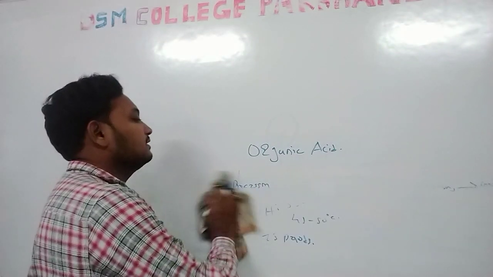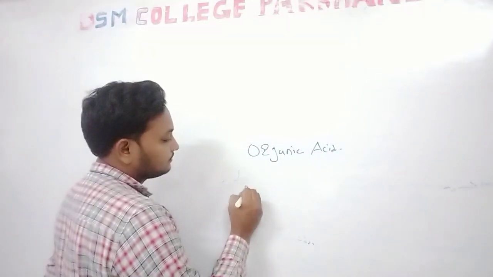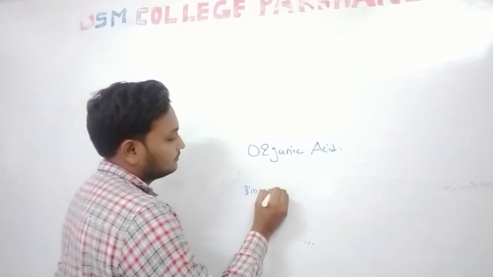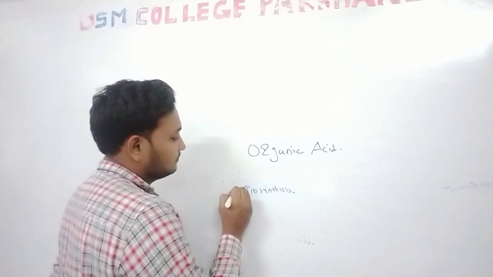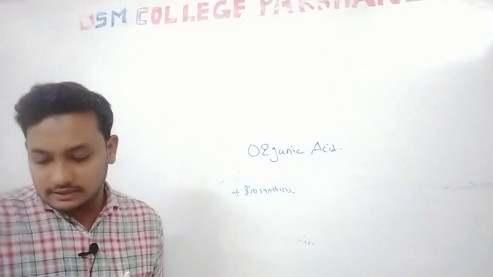The next point is the biosynthesis. The biosynthesis is simple.